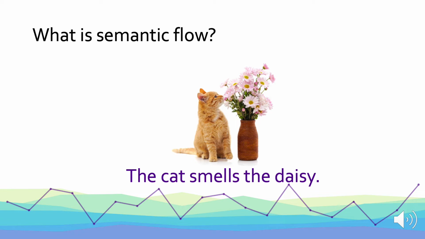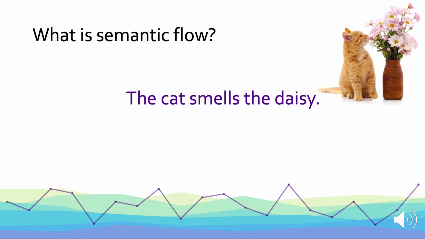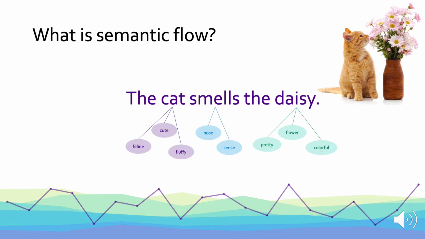Imagine you're looking at this image and you use the sentence, "The cat smells the daisy," to describe it. Each of the words in that utterance has its own semantic information associated with it. The word cat is associated with concepts like feline, cute, and fluffy. The word smells is associated with concepts like nose and sense.